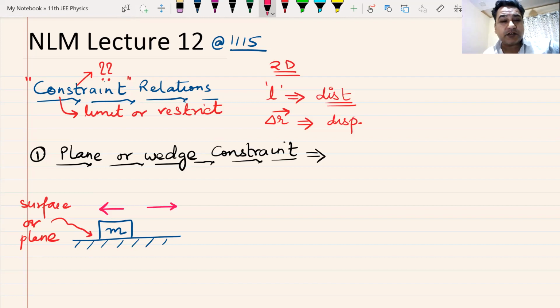Have we done this before in the questions that we have done? So many questions we have attempted. Have we used this principle, that since it is kept on a surface, it can either move like this or like this? It can also move in the other direction, but we don't have that other direction in the question. Have we done this or not?